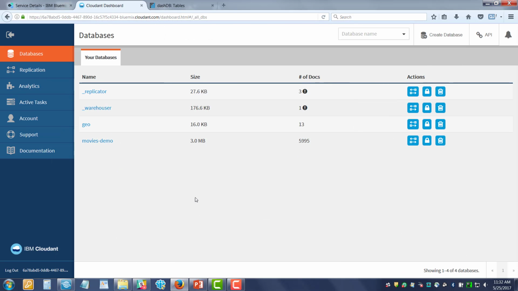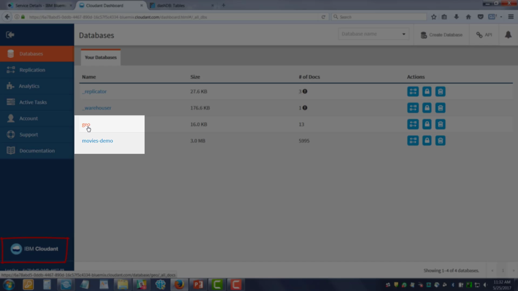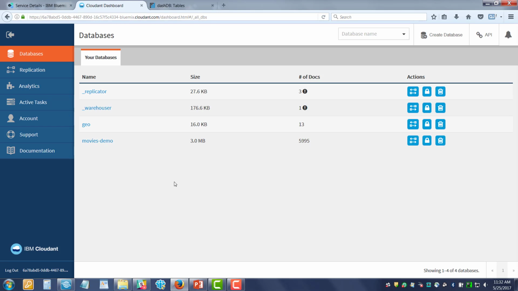So I'm going to start here with a Cloudant service. In this service I have a couple of databases. One's called Geo and one called Movies. I chose these two because they're very different. The Geo is very complex, and the Movies is very simple. Both of them will help us understand the process better.